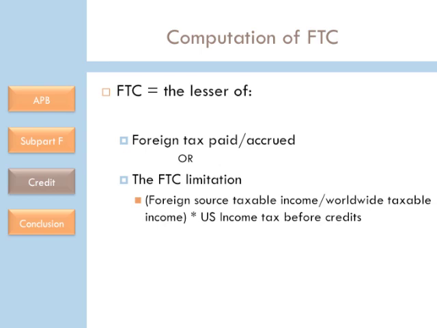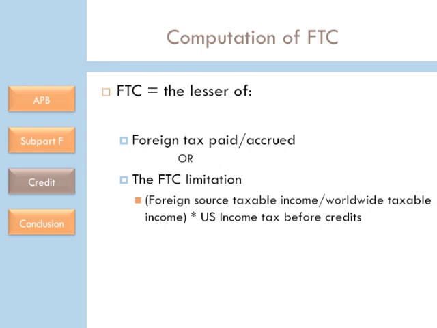The computation of the allowable credit: the foreign tax credit is the lesser of 1. The foreign tax paid or accrued, or 2. The portion of U.S. income tax liability attributable to income earned in all foreign countries, also known as the foreign tax credit limitation. This limitation restricts claiming foreign tax credit if the effective foreign tax rate on foreign earnings exceeds the effective U.S. tax rate on these earnings. So if your income is being earned at 45% in another country, you will only be credited up to the 35% rate here in the U.S.